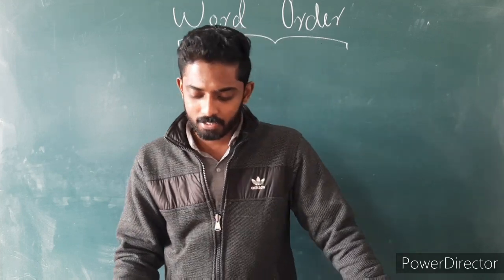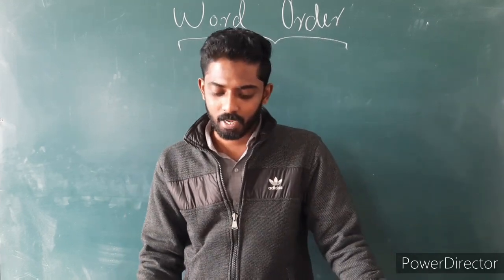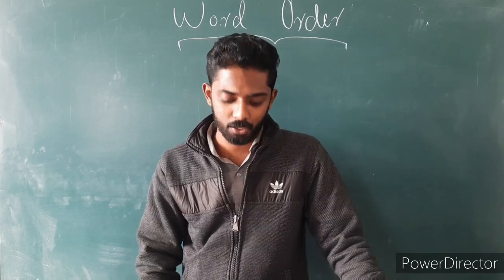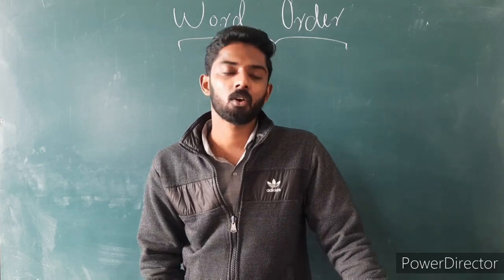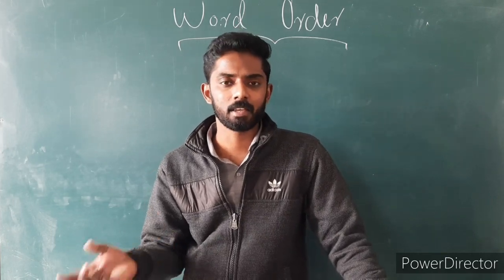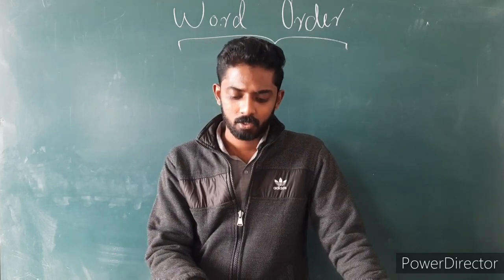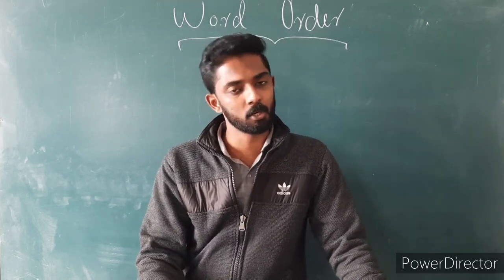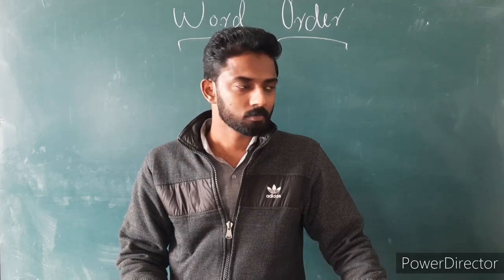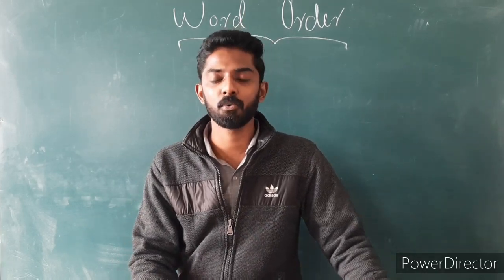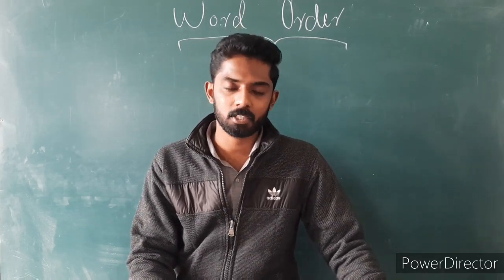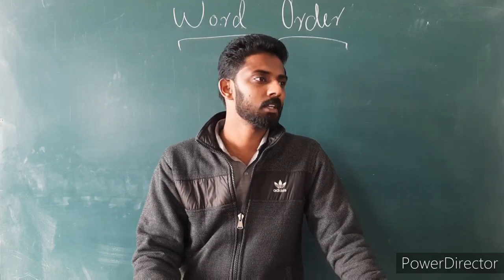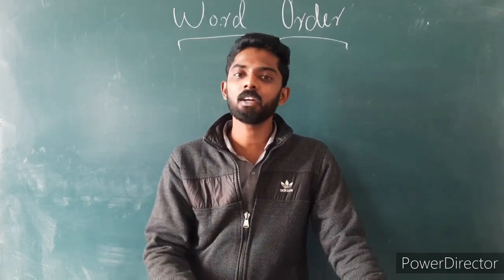Then the next thing, especially in the case of here and there, is that some are occasionally used in the beginning or in the middle. That is with regard to adverbs of place, time and duration. And now we move on to speak about adverbs of frequency. Adverb of frequency means how often an event occurs.